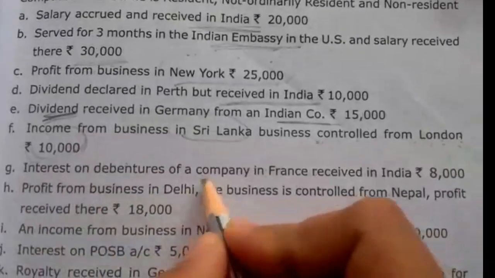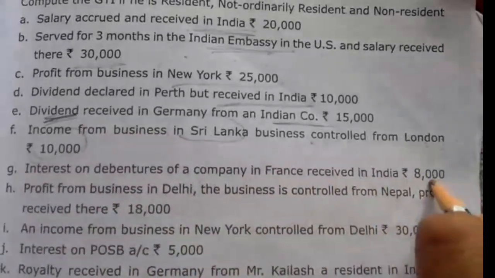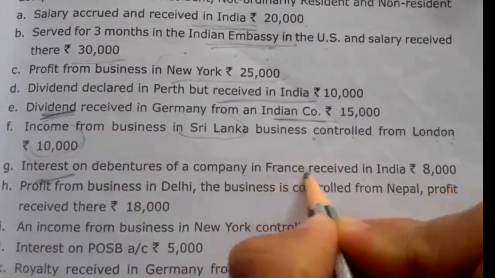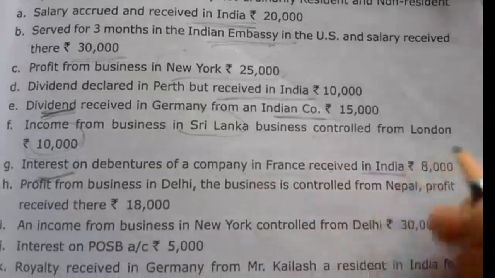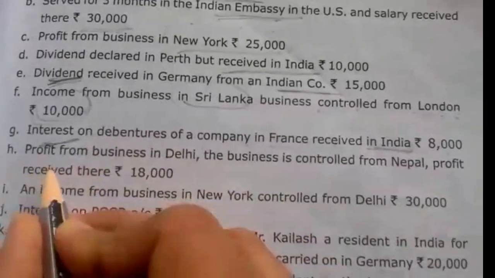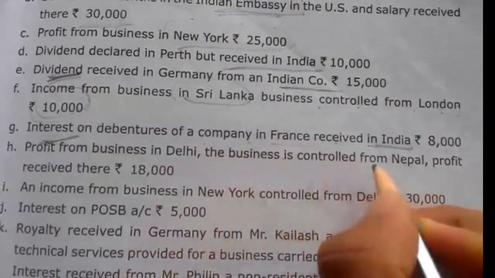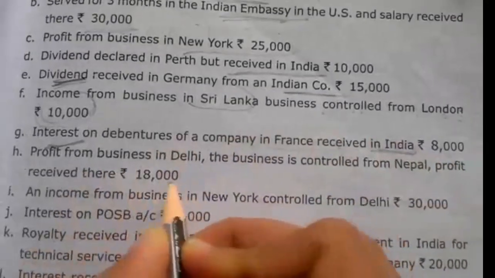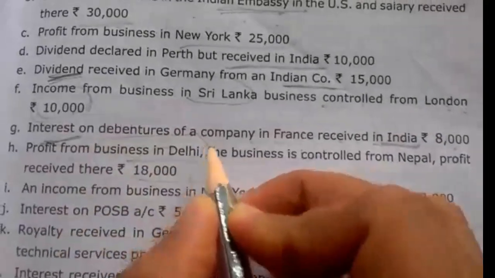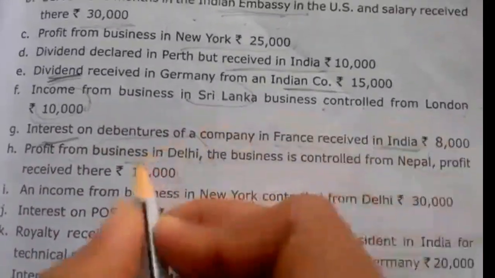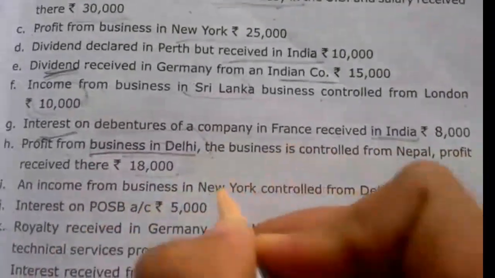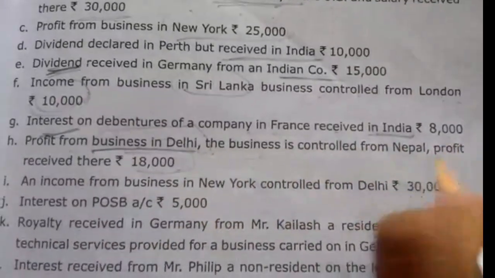Next one, interest on debenture of a company in France received in India, rupees 8,000. So interest on debentures of a company, this is received in India. Received in India is taxable in all the three columns, all the three cases. Profit from business in Delhi, the business is controlled from Nepal. Profit received there is 18,000. So this is a profit from business in Delhi. Business is set up in Delhi. So 18,000 is taxable in all the three cases: ordinarily resident, not ordinarily resident and non-resident.